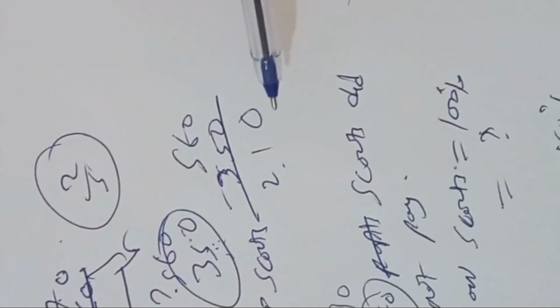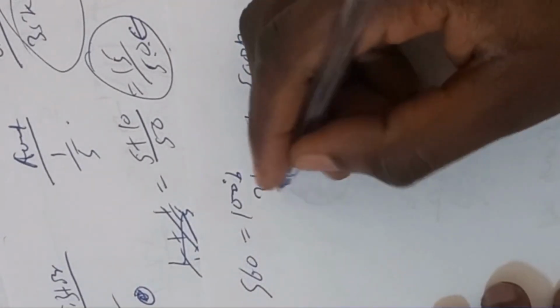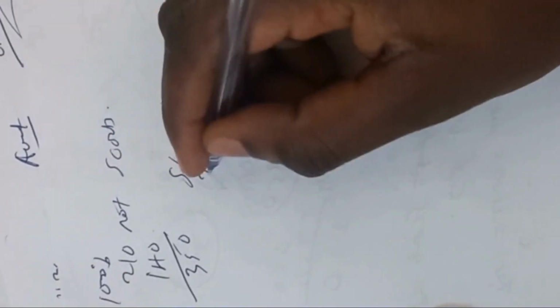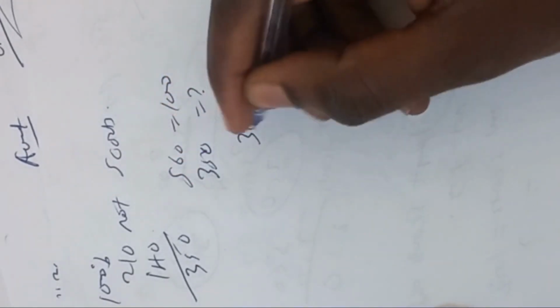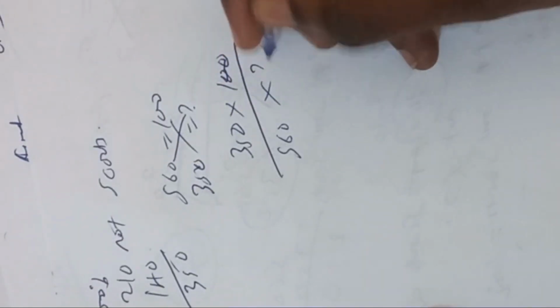We know that the number of kids who are not scouts, 560 minus 350, you get 210. So the number of kids who are not scouts are 210. The number of pupils who are scouts but did not pay the money are 140. This one we got already. So going with that, we get that 350 pupils in total did not pay. If 560 is equivalent to 100%, then 350 will be equivalent to what? The same thing applies. Number goes up, number question mark goes down.